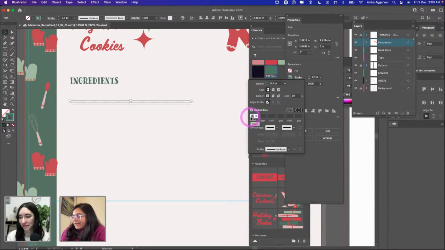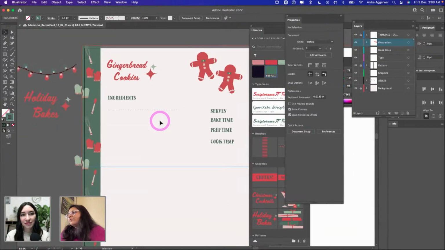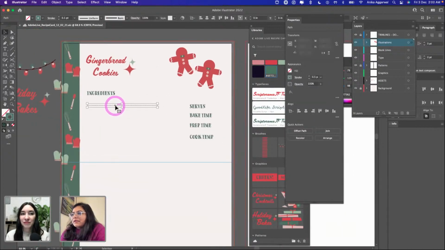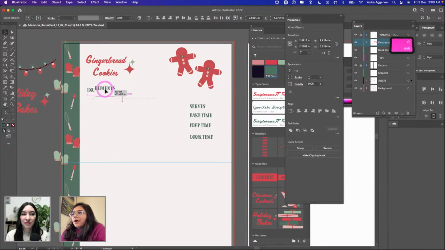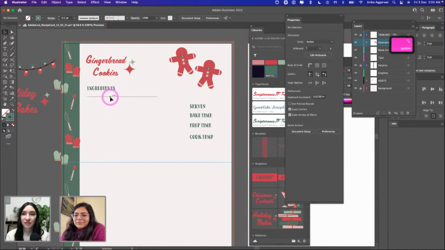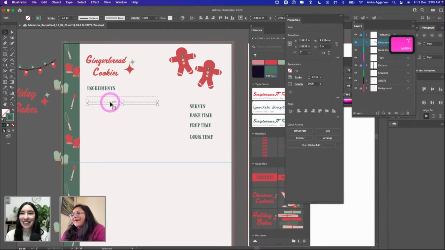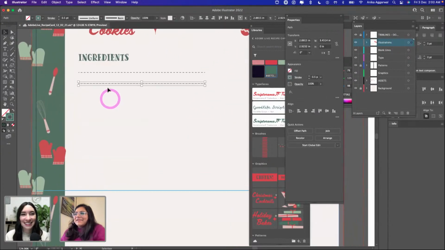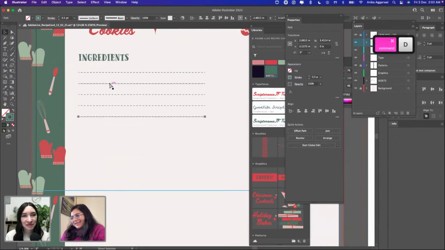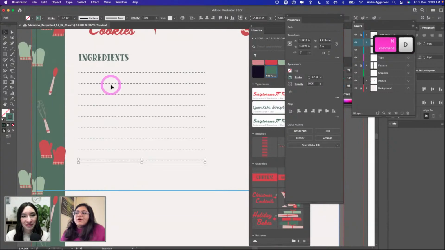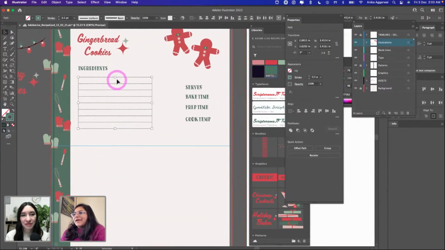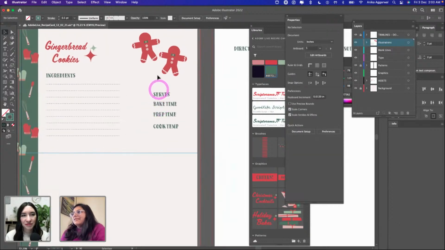So let me decrease the dash size of it to like 3 points, for instance. Oh, oops. And this is much better than that. I feel like this should work. You can choose to not put these blank lines as per your convenience as well. But I like my recipe cards to be straight and neat. I feel like I need these to satisfy my OCD, but that's just me. So I just pressed Command D a bunch of times to make copies of these, and then these are obviously auto aligned because Illustrator is the best.